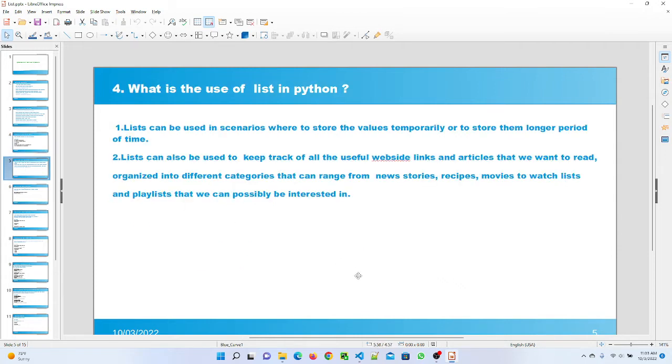Question number 4 is, what is the use of a list in Python? A list can be used in scenarios where we have to store values temporarily or store them for a longer period of time. A list can also be used to keep track of useful website links and articles we want to read, and we can organize them in different categories such as news stories, recipes, movies to watch list, or song playlist. Those kinds of scenarios are where we can use a list in Python.